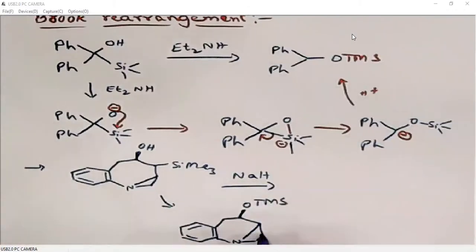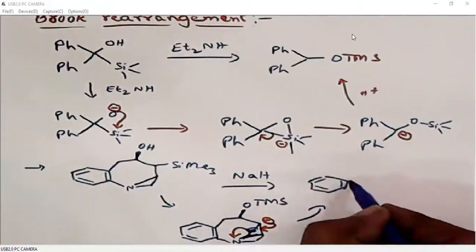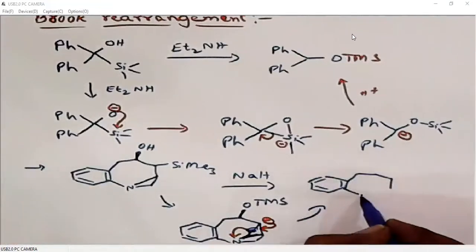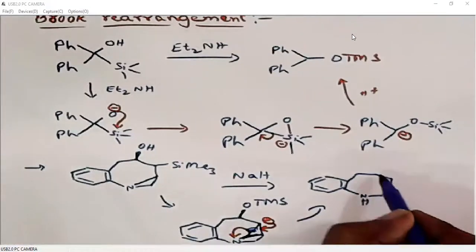Sorry, there is a correction. The 3-membered ring is between these two carbons. Then we are generating a negative charge here. Because the 3-membered ring is unstable, this negative charge will be polarized towards the 3-membered ring. So we are generating a double bond. Then the 3-membered ring will break down to give a negative charge on nitrogen. So the final product is here. Brook rearrangement coupled with breaking of the 3-membered ring will finally generate this product.